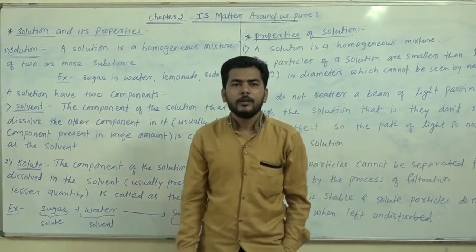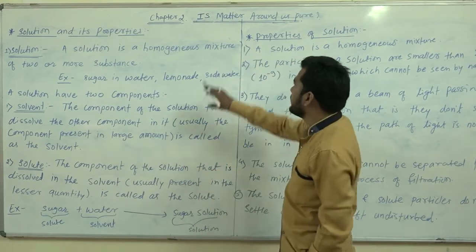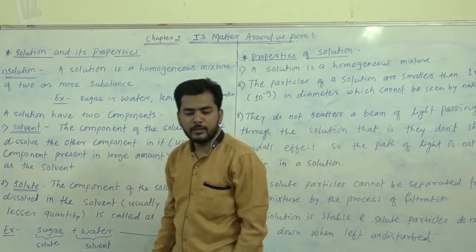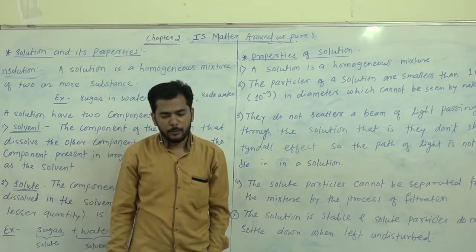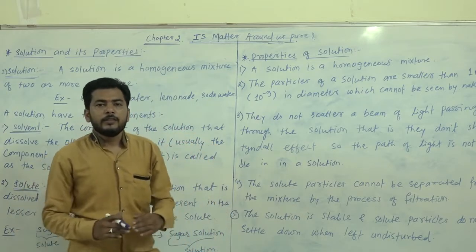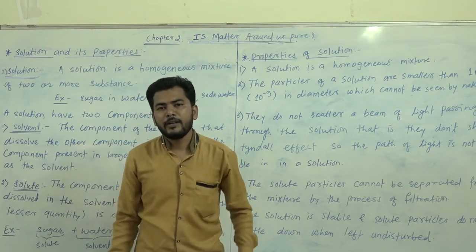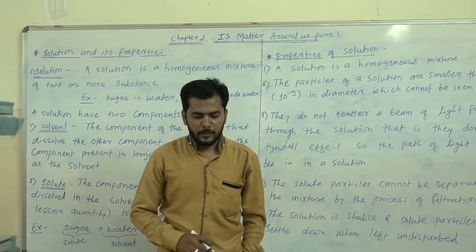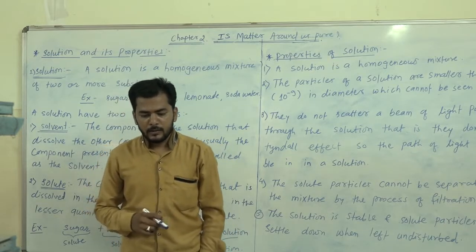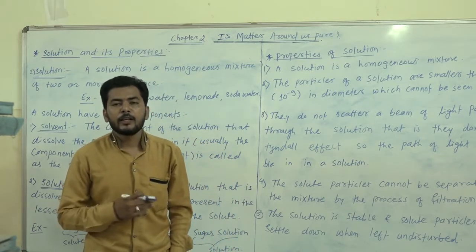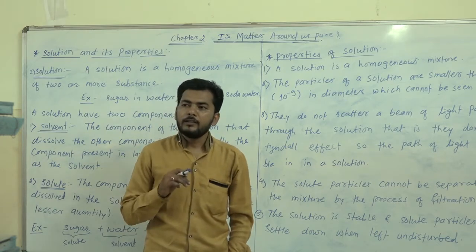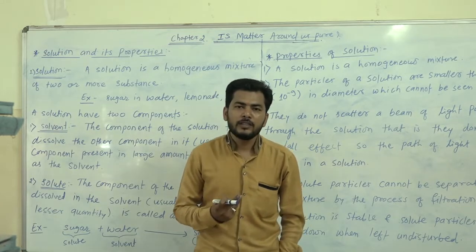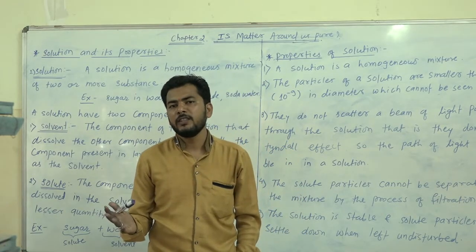You know that we are dealing with our most important topic, matter around us. Until now in this topic, we saw the introductory part. We saw that matter gets divided into two types: one is pure substance and another one is mixture. We know that pure substances are substances which contain a single type of particle, and mixtures are again divided into two types: one is heterogeneous mixture and another one is homogeneous mixture.